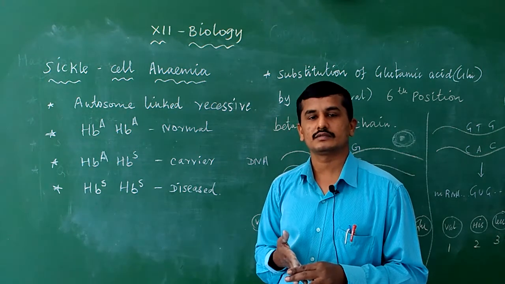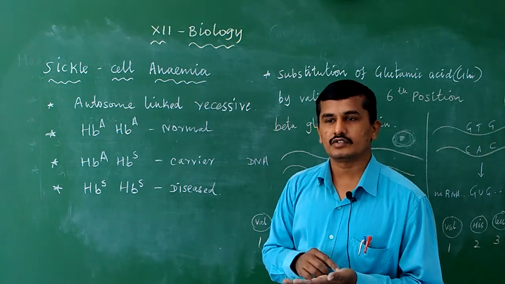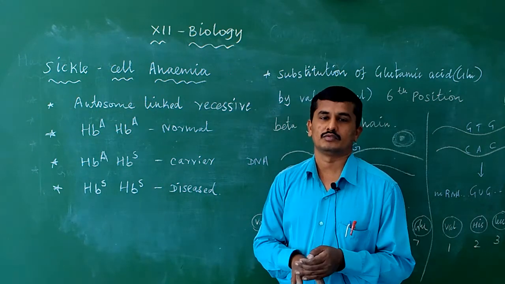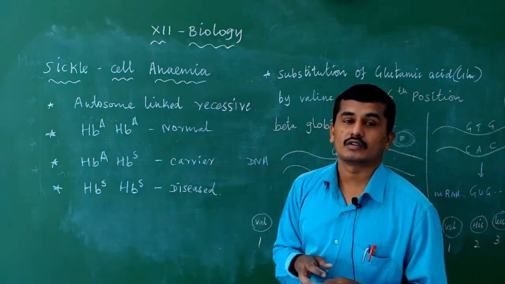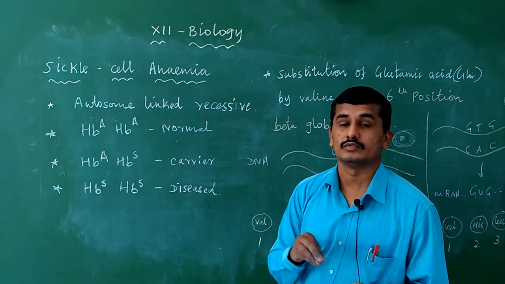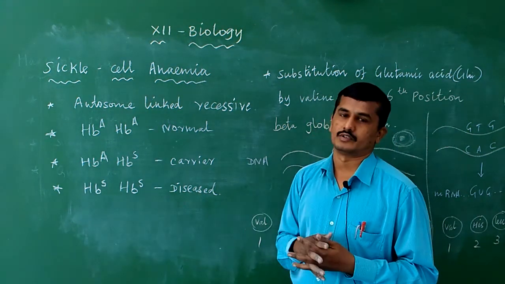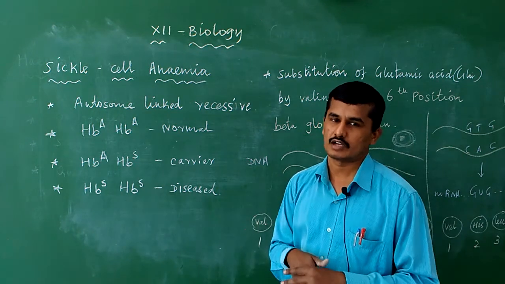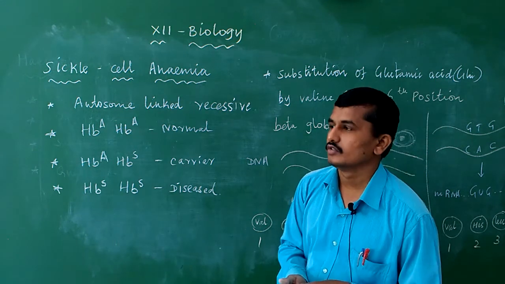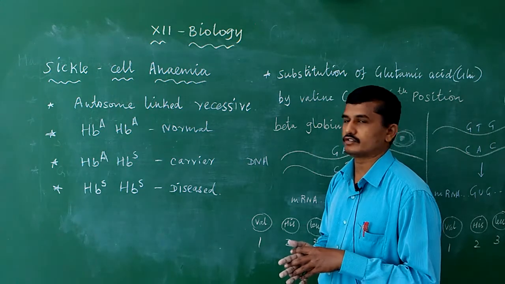Autosomal linked means what? Normally humans contain 46 chromosomes. Of the 46, 44 chromosomes are autosomes. The remaining 2 chromosomes are sex chromosomes. So the disease is in the autosomes, and in the 44 chromosomes, the gene of any one of the chromosomes may be affected. Due to this the disease is expressed. The sex chromosomes X and Y are normal, but in any one of the autosomes the gene is affected. So due to this the disease is passed from one progeny to the next progeny.